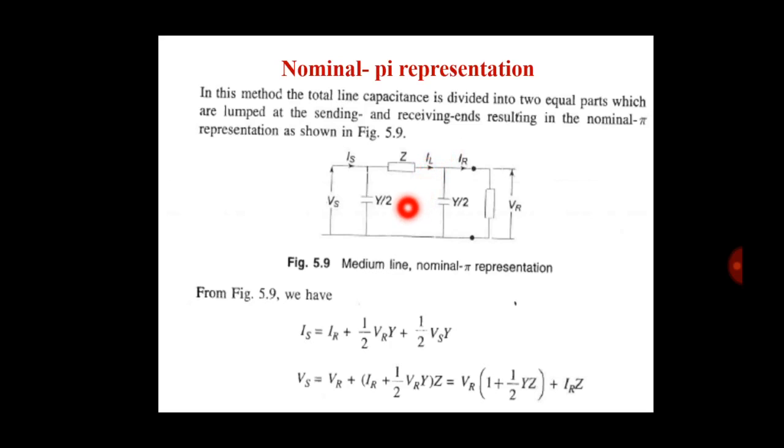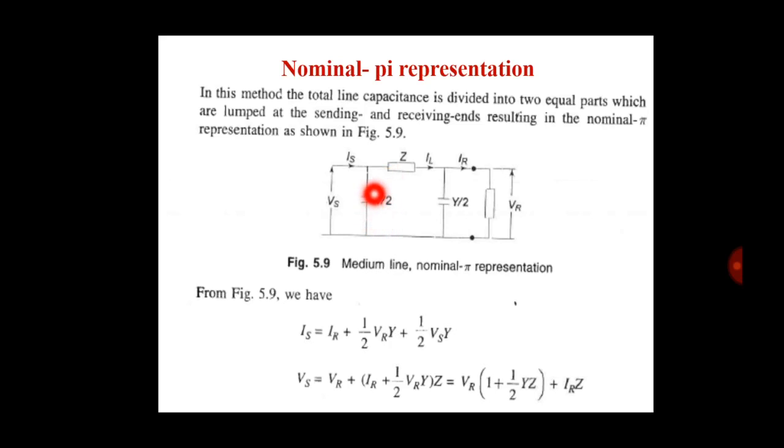Here the line capacitance is divided into two equal parts, so here is Y by 2 and here is Y by 2, and here is the Z. Now we write the equation of Is equal to IR plus 1 half VR Y by 2 plus 1 half VS Y by 2.